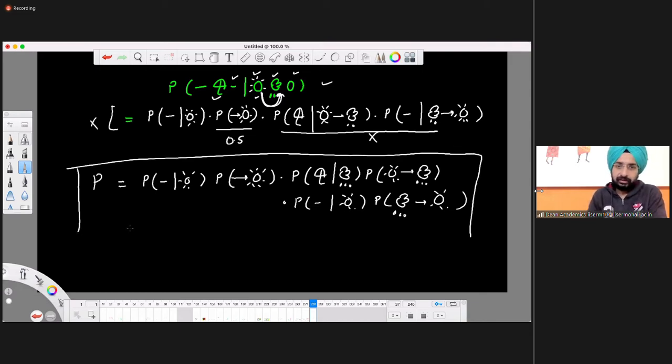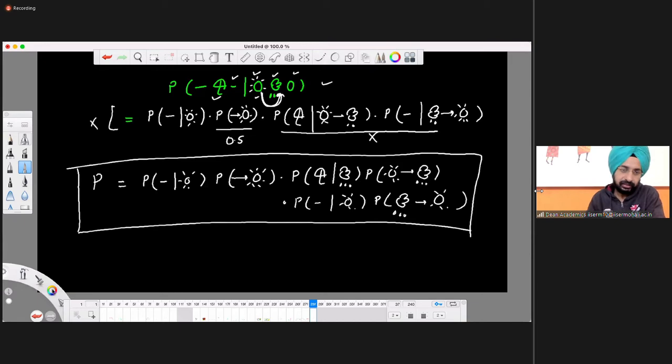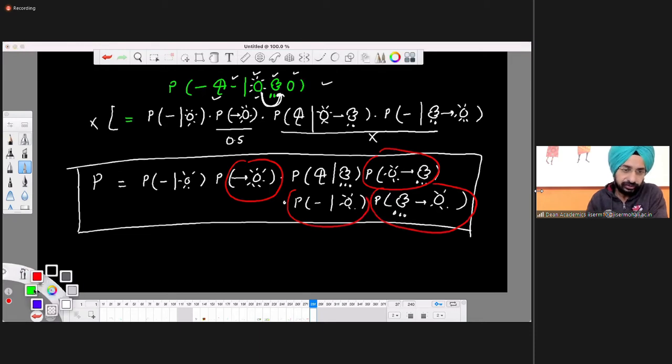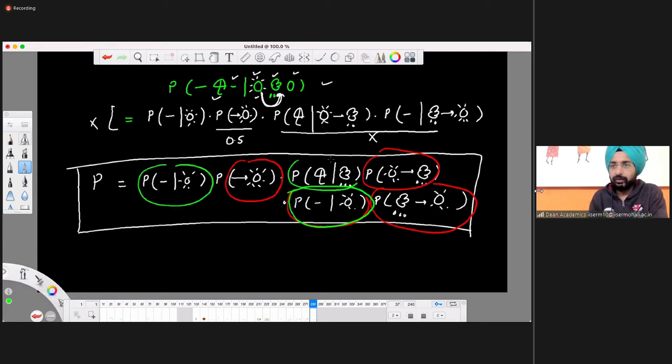So you can already guess that all these are your transition probabilities from previous state to the present state. And the green ones that I will write are the emission probabilities. Okay, let's look at this more formally. Do you have time, 5-10 minutes more, so that we finish this part, the hidden Markov model, and then we will see in the next class what are the other ways of doing the same.